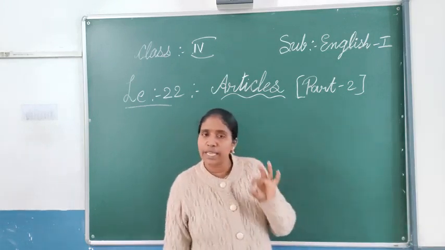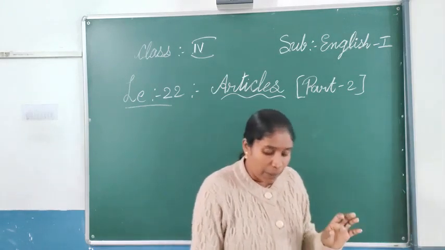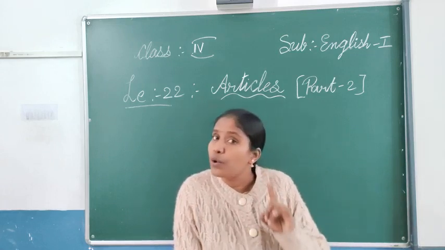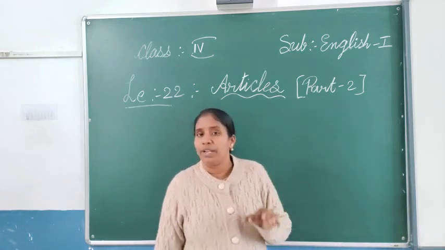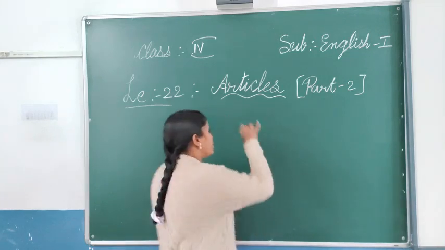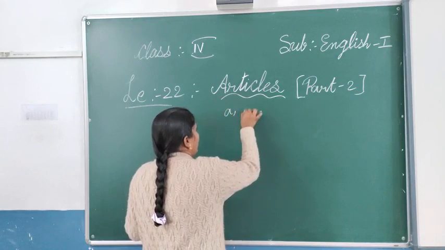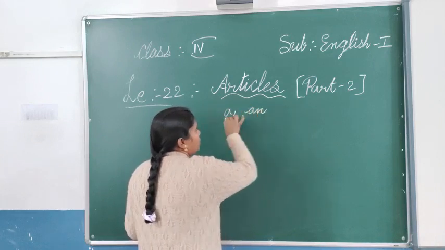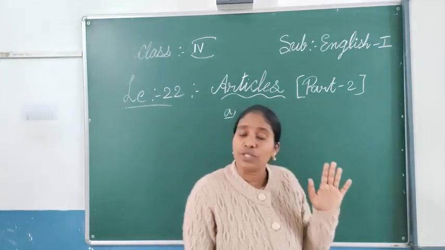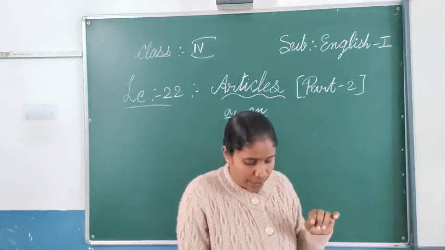You have to use a or an. Keep in mind the sound of the alphabet. Before the noun we are writing a or an, so we have to see how the alphabets are sounding. According to that only we have to write.